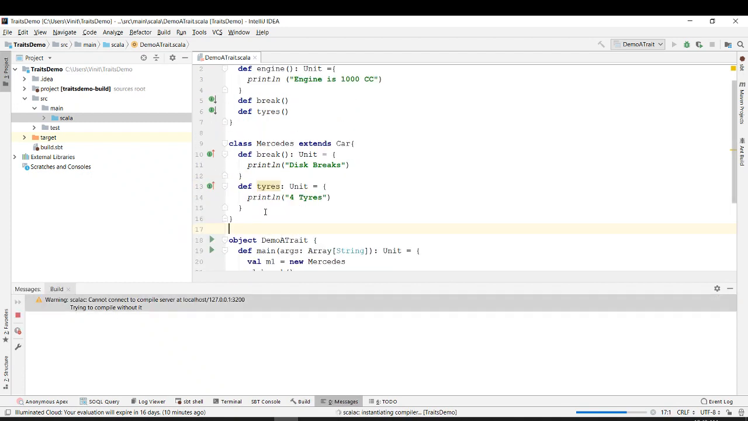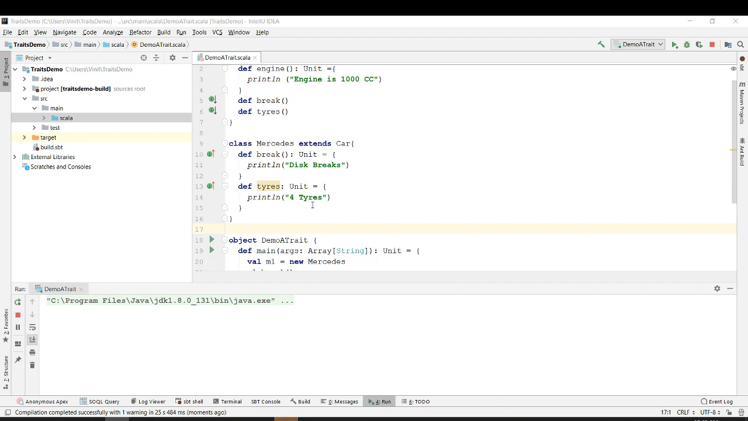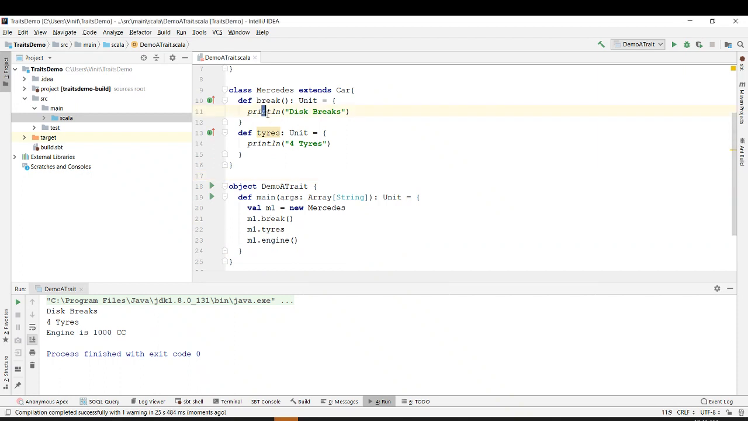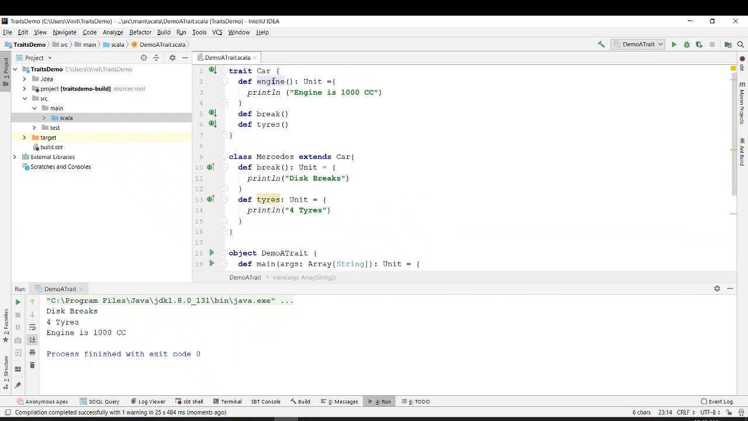It is running. So it says that it has disc brakes, it has 4 tires and engine is 1000 cc. So brake was found over here, it was executed. Tires was found over here, it was executed in the Mercedes itself, and engine was already implemented in the trait. So it comes from the trait, engine is 1000 cc, right?